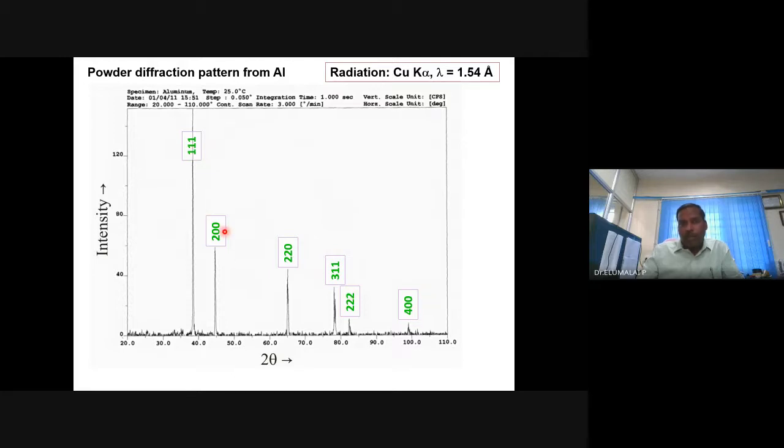This is a known material, and its standard pattern is already established, and you can index it. The first peak is 111, second peak is 200, etc. Compare with the standard. If all the peaks match, peak position, 2 theta, d value, then you can accept that the material you have made is aluminum.